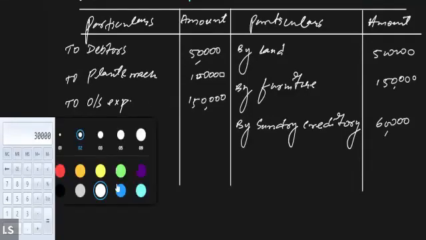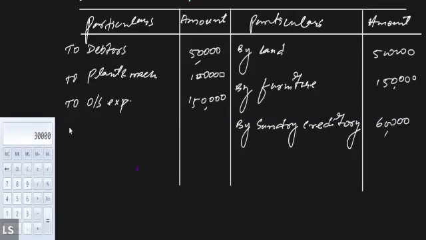And one more thing, if there is any unrecorded liability which was not earlier recorded, and now it is required to be recorded in the books of account, then because it is a liability and it will add to the loss of the business, it will also be shown on the debit side of the revaluation account. Let's suppose the unrecorded liability is rupees 50,000, right?